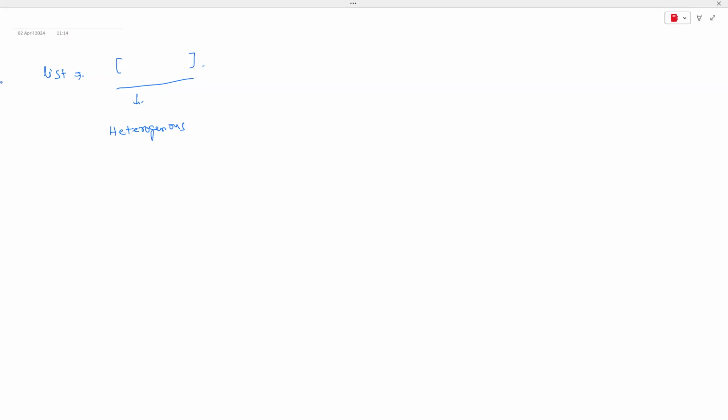So what is the difference between lists and arrays? We know what arrays are, guys. Arrays are always homogeneous. That means arrays will always contain the same type of data. They cannot contain different data types. Why? Because while creating an array, we specify an array of integers, an array of strings, an array of something. We specify what data type it is going to be, so it has to be the same type. But a list is not like that, guys. A list is heterogeneous. Elements can be of the same type or of different types.